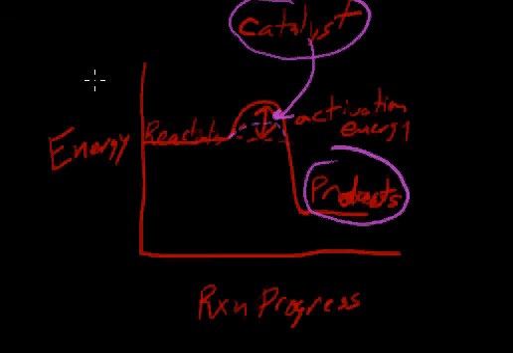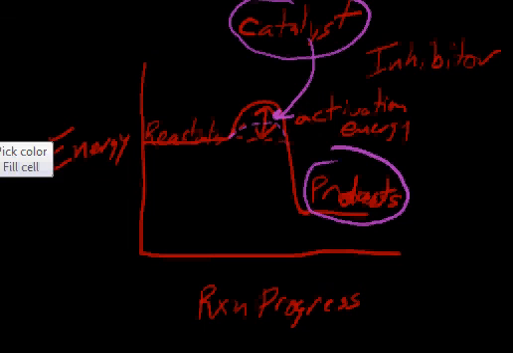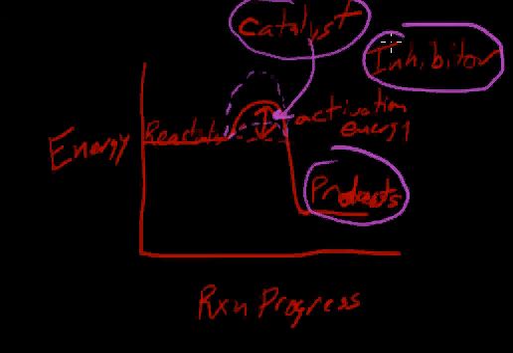There's also another substance that's called an inhibitor, which you normally don't hear of. But an inhibitor is a substance that slows a reaction down. And so if you want to slow a reaction down, you add an inhibitor, and that causes the activation energy to increase. And so with an inhibitor, the activation energy will increase. So a catalyst lowers the activation energy, an inhibitor raises the activation energy, and that changes the rate of reaction.